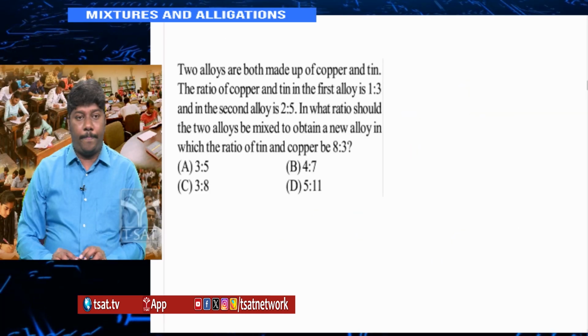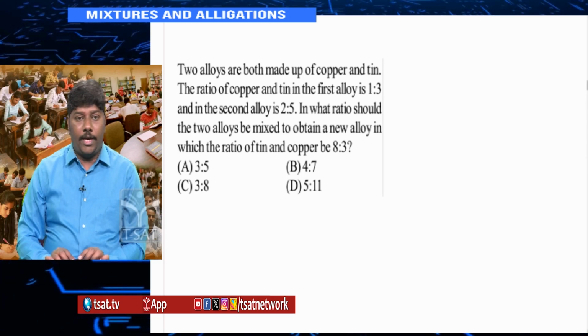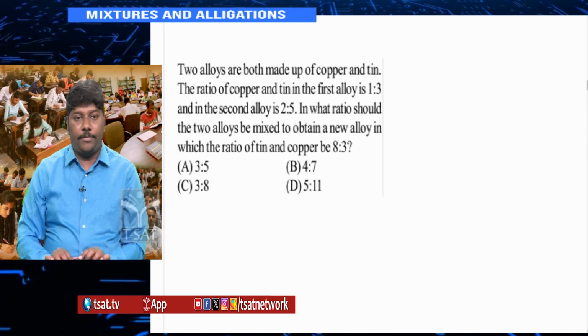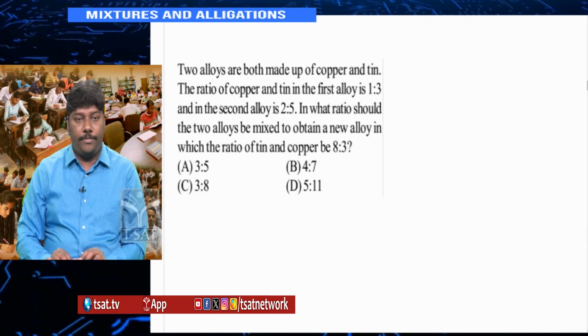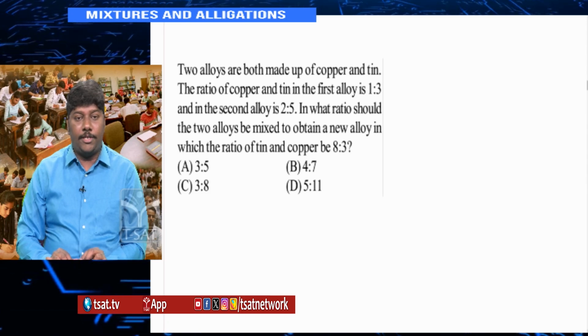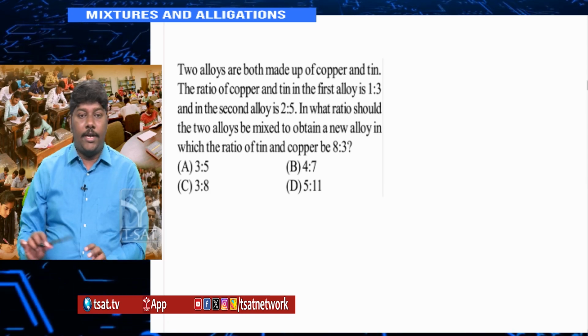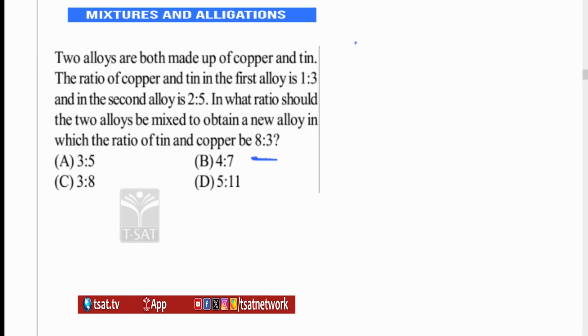Now look at this one, a typical form of mixtures and alligations. Two alloys are both made up of copper and tin. The ratio of copper and tin in alloy 1 is 1:3, second alloy is 2:5. In what ratio should the two alloys be mixed to obtain the new alloy in which tin and copper are in the ratio 8:3? Alloy 1, alloy 2 and the total. I will take it as small a1, small a2, capital A.